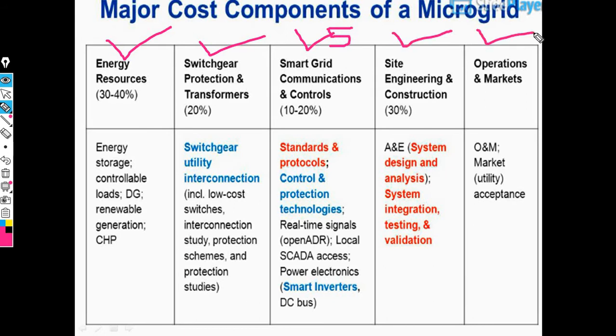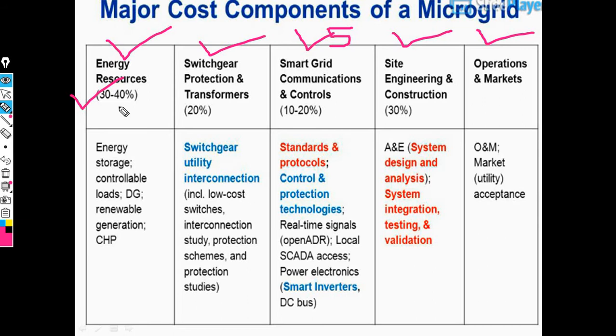First, energy resources take 30 to 40%. These include energy storage, controllable loads, distributed generation, and renewable generation sources. These are the important energy sources used in microgrid.